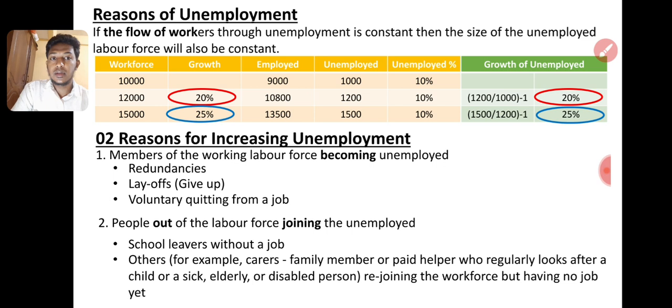Elderly, disabled persons and children do not come under the workforce, but the people looking after them join the unemployed. They look after them, but actually they are not working, right?